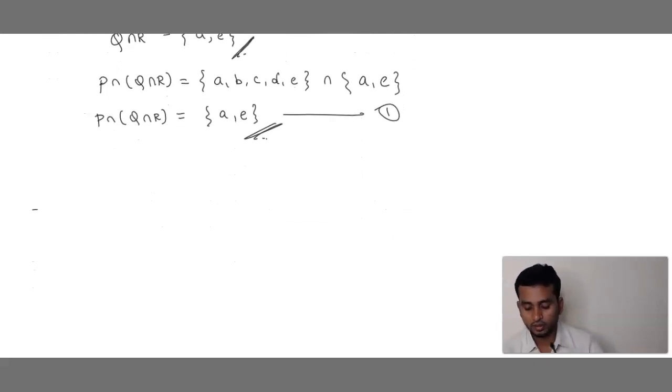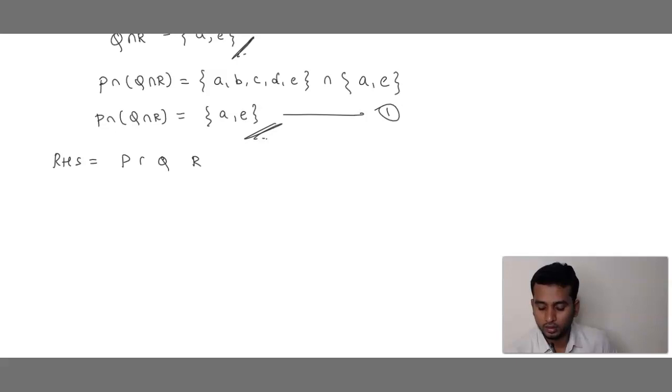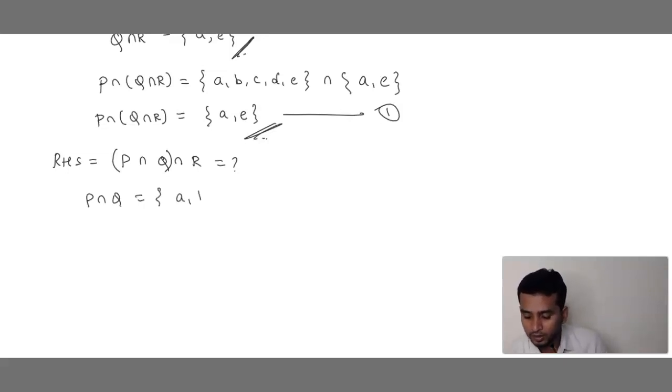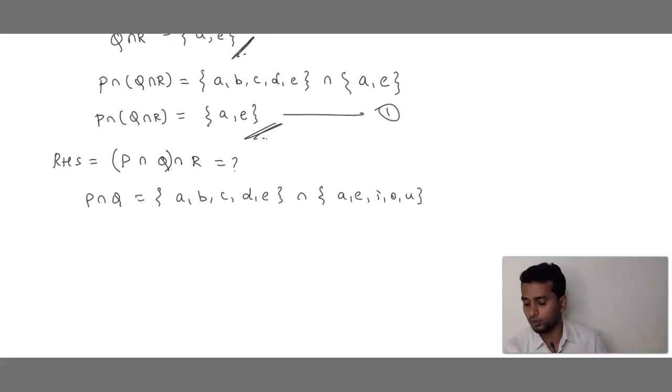Now the next part is the RHS part. RHS is what? P, Q, R intersection, intersection. There we leave the first and keep the bracket for the next two. Here leave the last and keep the bracket for the first two. So first we find P intersection Q. What is set P? A, B, C, D, E. This is set P. Intersection. Set Q: A, E, I, O, U.